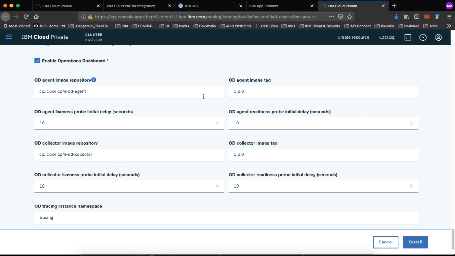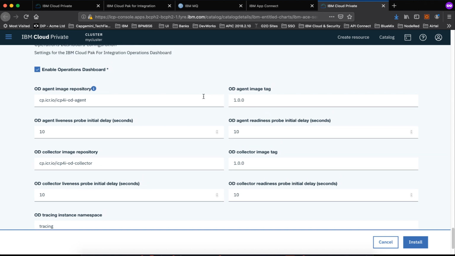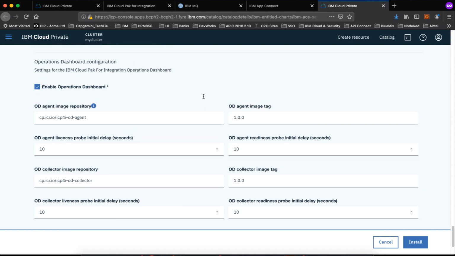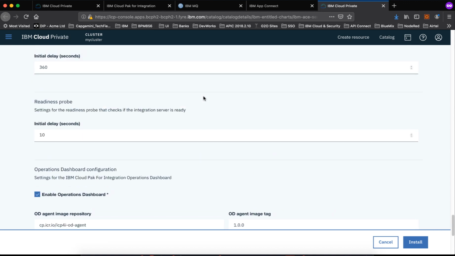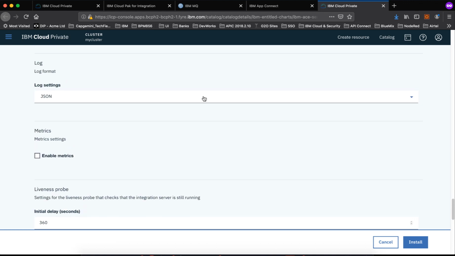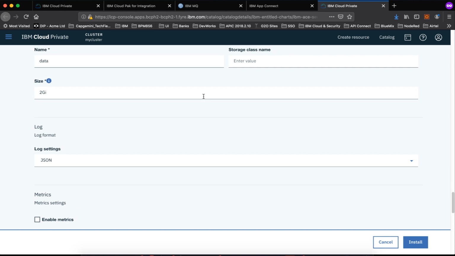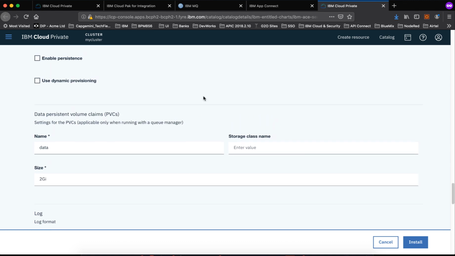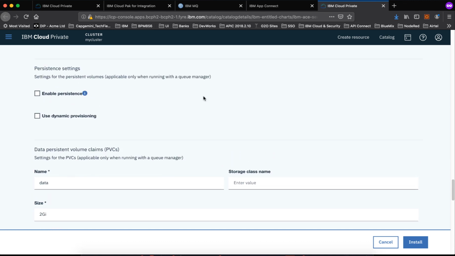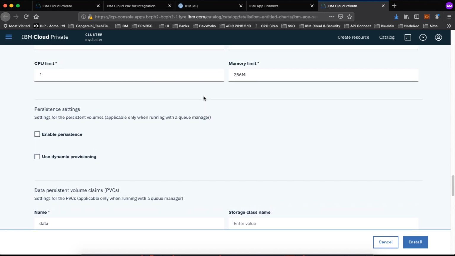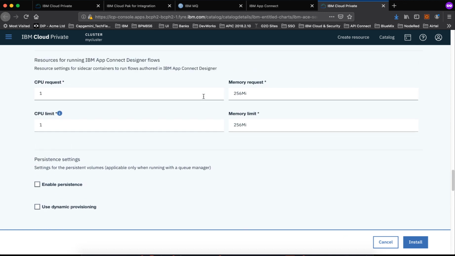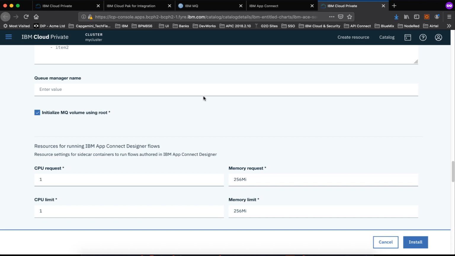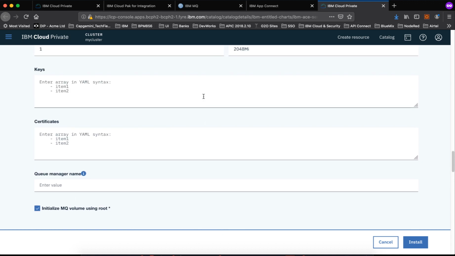So let us revisit the Helm release properties once. So I've enabled operation dashboard, readiness, liveness, I left it. I unchecked enable metrics, and data persistence I don't need anything now. I unchecked enable persistence and dynamic provisioning. Initialize MQ, I just left it to default.